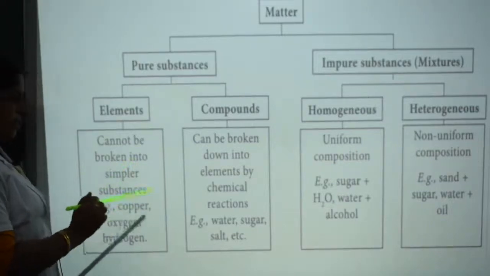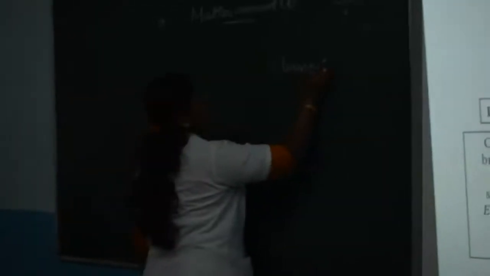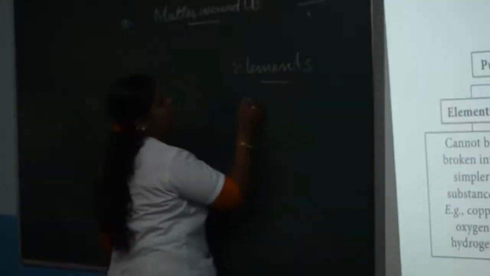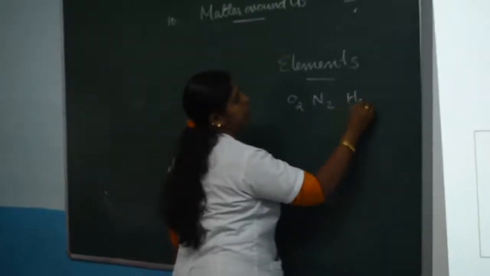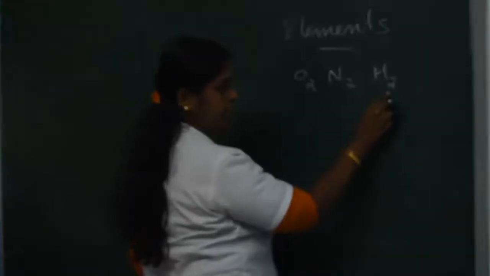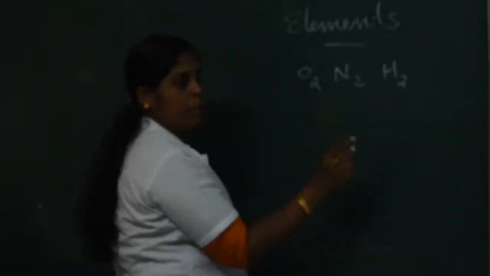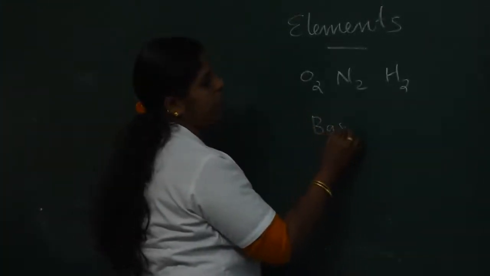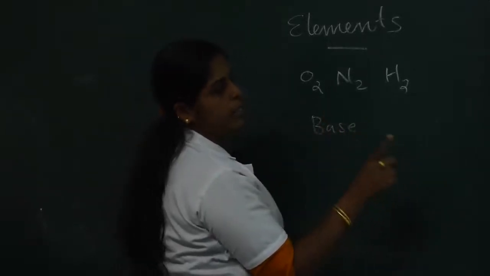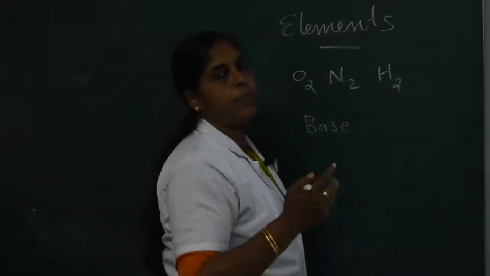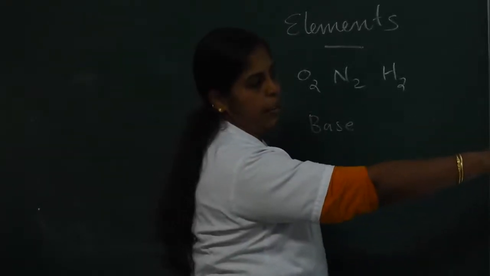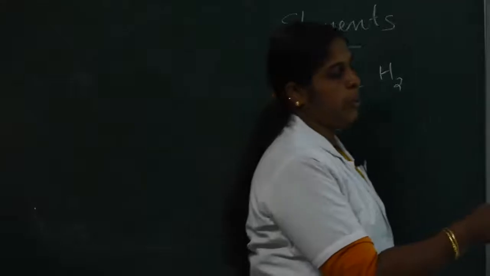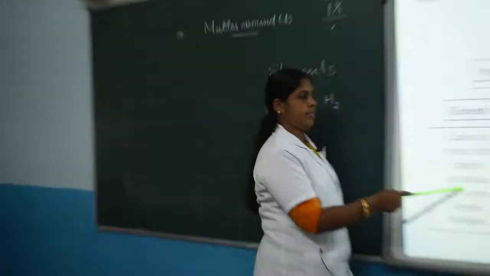Examples: copper, oxygen, hydrogen, nitrogen. Elements are the basic substances of everything present on our earth, the plants, animals, rocks, etc. Elements cannot be broken down into simpler substances.